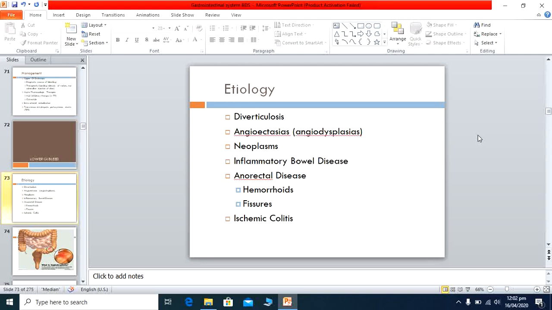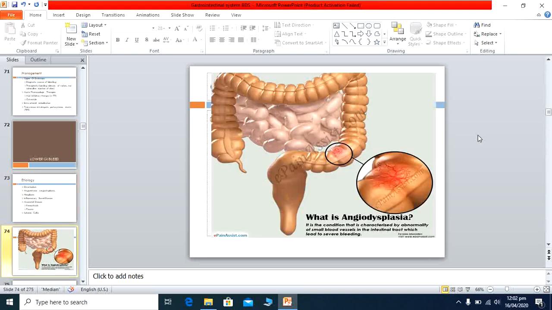Other causes are neoplasm or malignancy in the intestine, inflammatory bowel disease like ulcerative colitis and Crohn's disease, and anorectal diseases like hemorrhoids and fissures, which lead to bleeding. Ischemic colitis is a condition where blood supply to the colon is stopped due to some clot in the mesenteric vessels, which decreases blood to the colon and results in ischemia. This also leads to bleeding. Here is a picture with angiodysplasia. This is a small angiodysplasia in the colon, and here are the abnormal blood vessels and they easily bleed.